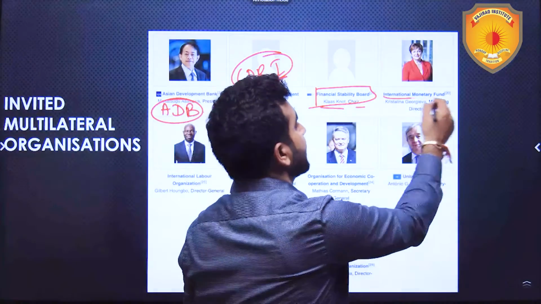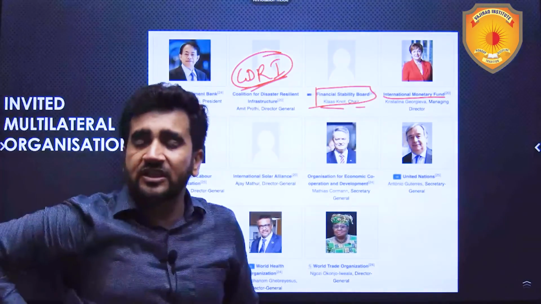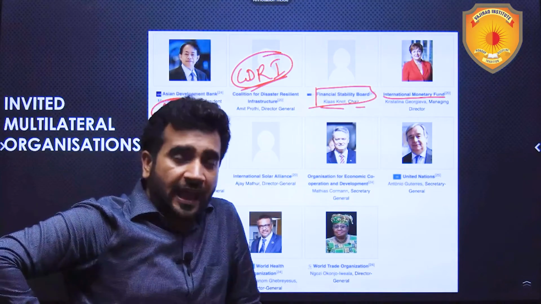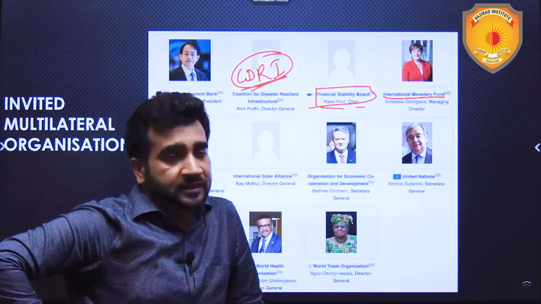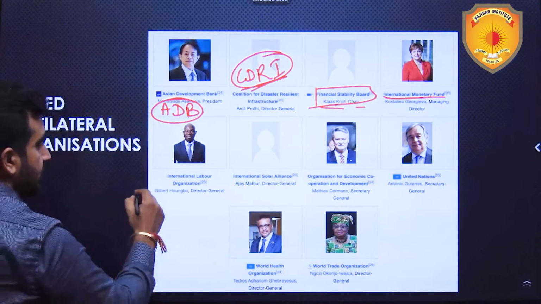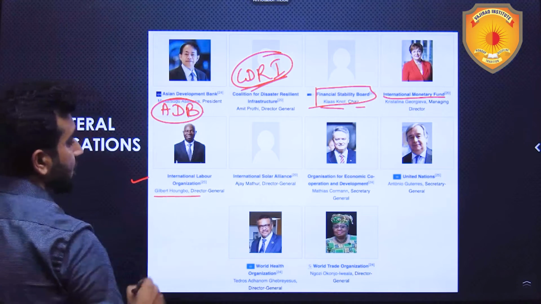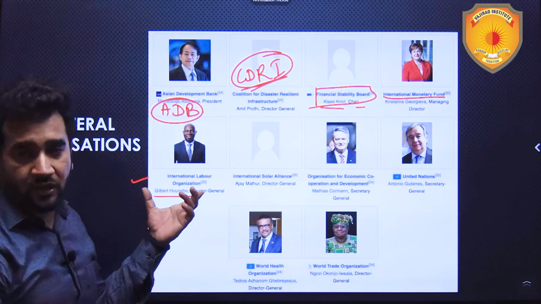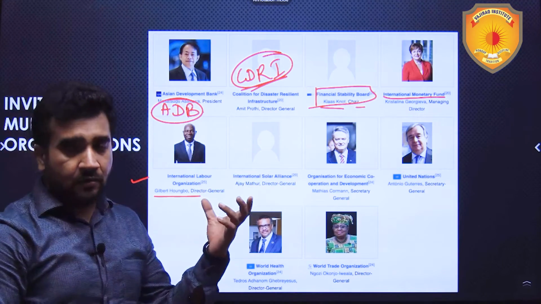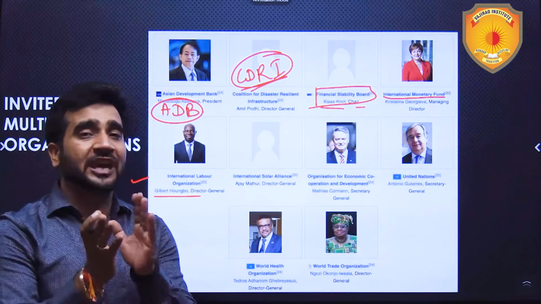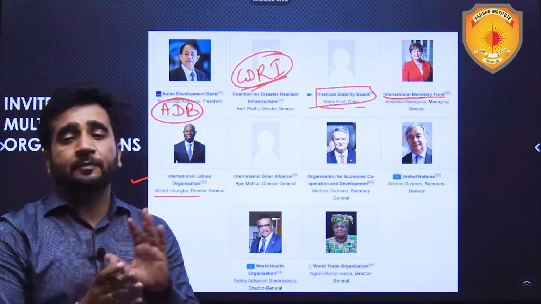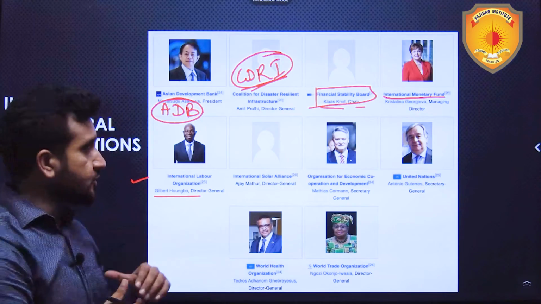Then the IMF, International Monetary Fund, is a specialized agency under the United Nations. IMF gives loans for meeting liquidity crisis. The head of IMF is also invited. Then the International Labour Organization, which takes into consideration the labor laws and all. Labor laws of different countries are also a challenge in trade and investment among those countries, so this person is also invited.